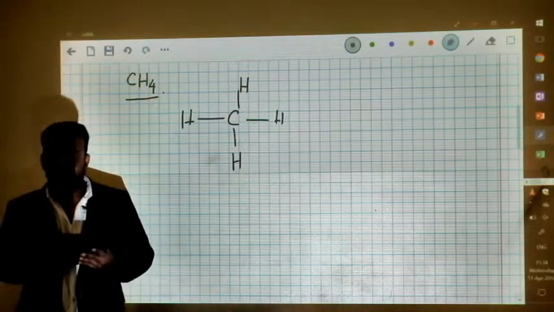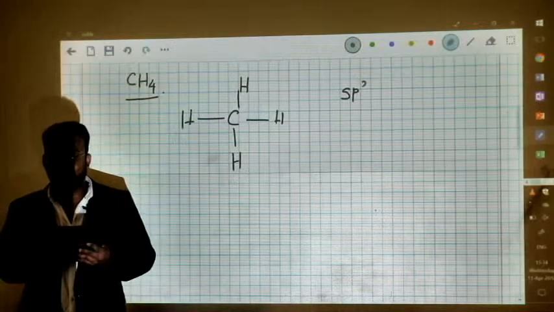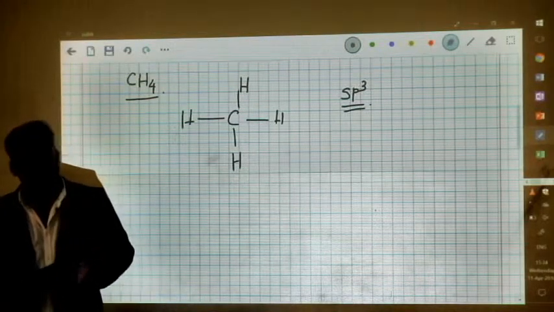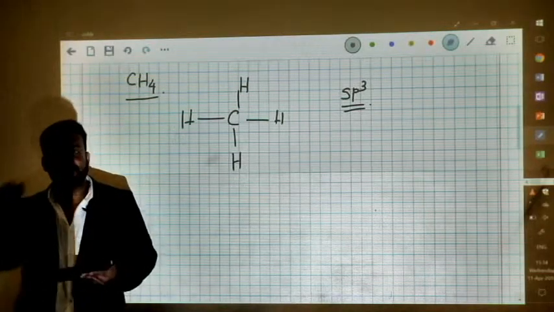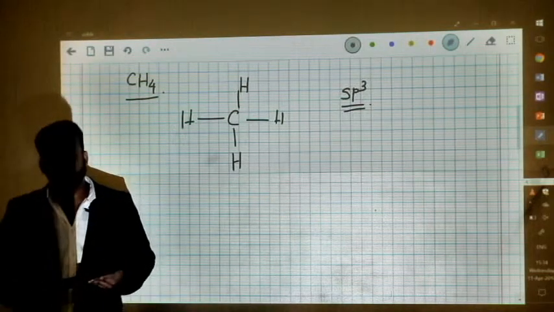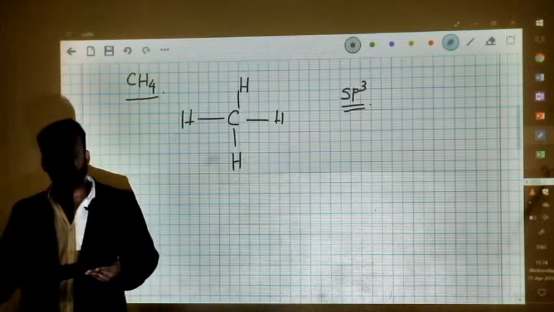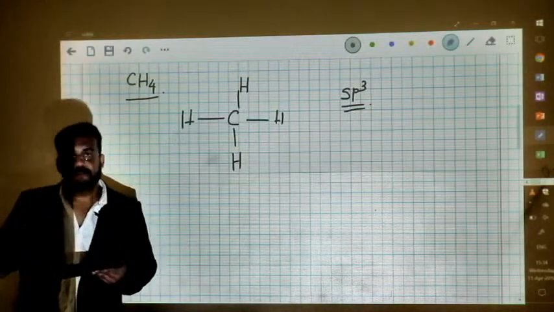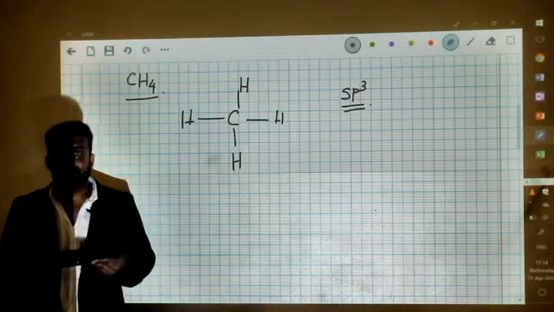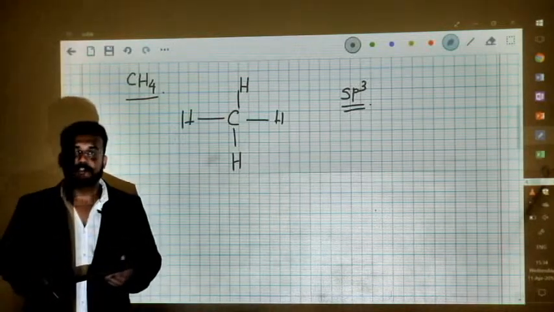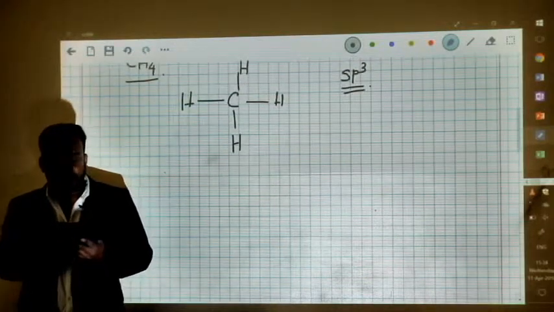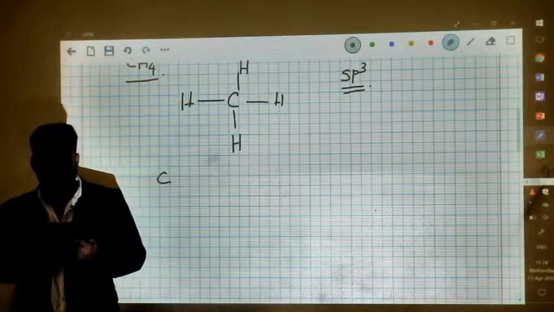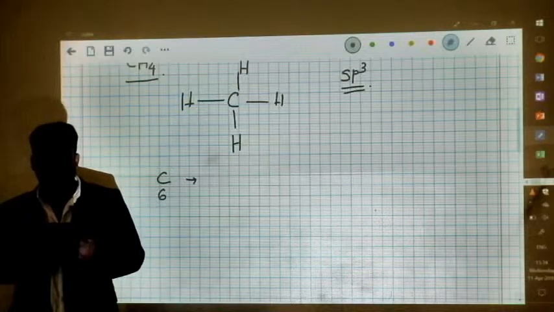And we call such hybrid orbitals of carbon the sp3 hybrid orbitals. So what happens during the formation of a methane molecule? Let's explain the formation of methane using the theory of hybridization. Consider a carbon atom whose atomic number is 6, and we know that the